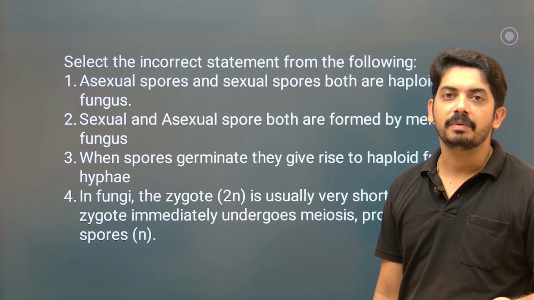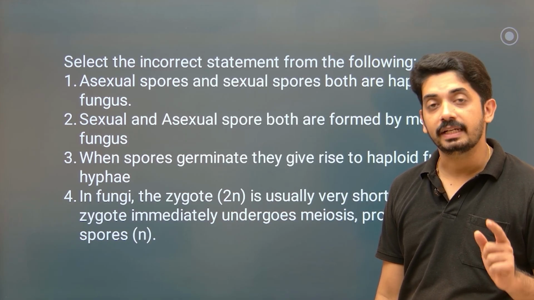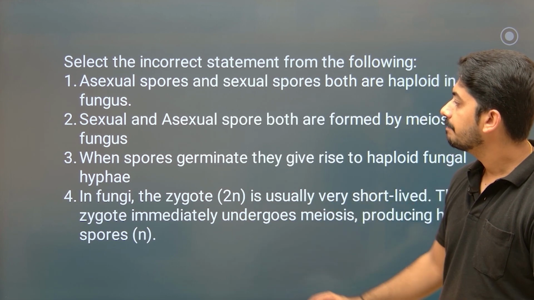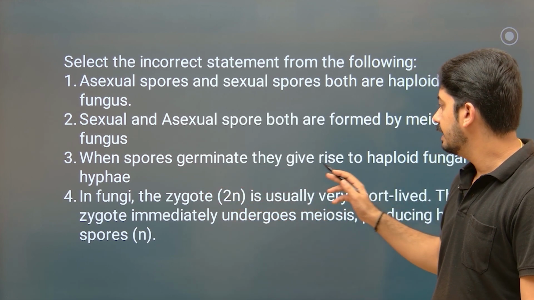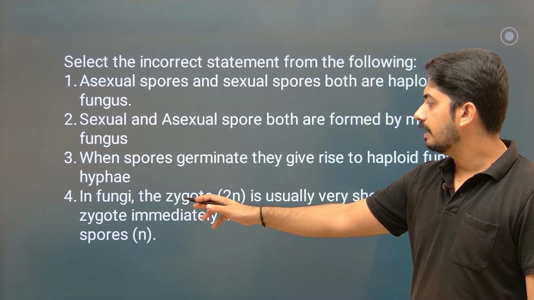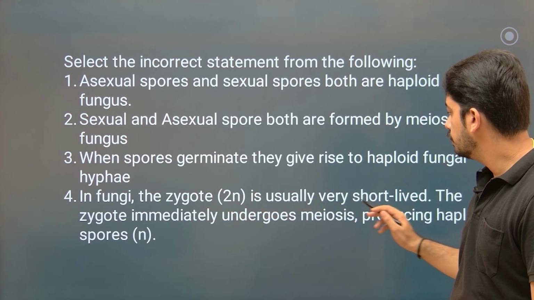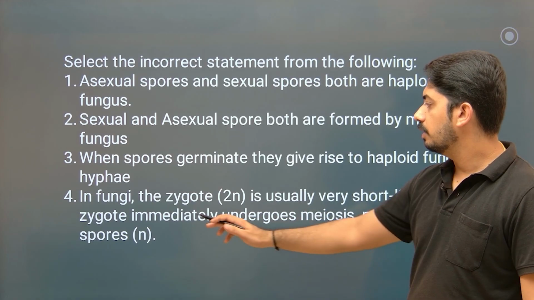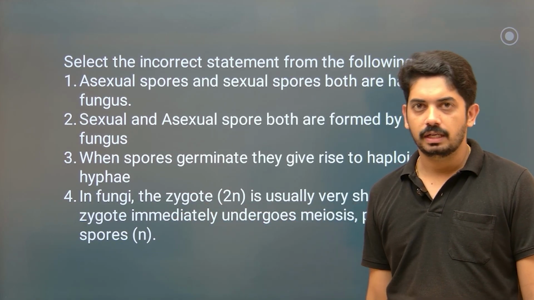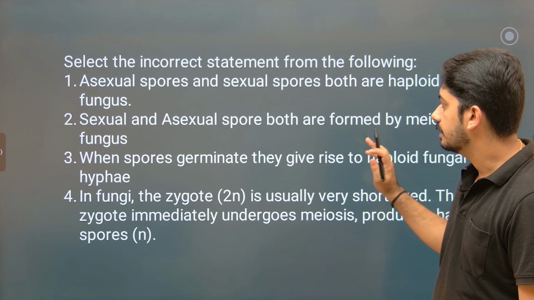It cannot undergo meiosis and produce asexual spores, so it has to undergo mitosis. So this statement is incorrect. When spores germinate, they give rise to haploid fungal hyphae. This is correct. In fungi, the zygote is usually very short-lived. The zygote immediately undergoes meiosis and produces haploid spores. As we know, this is also correct.